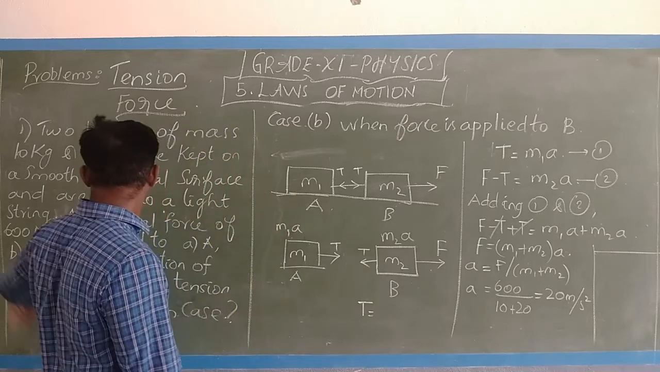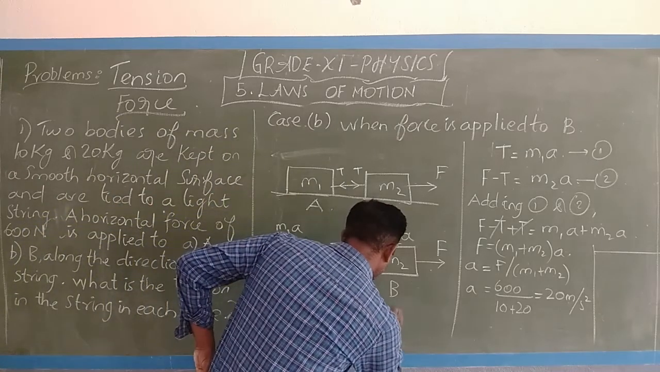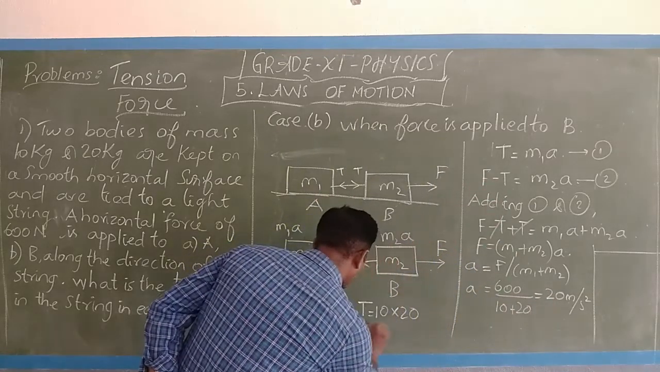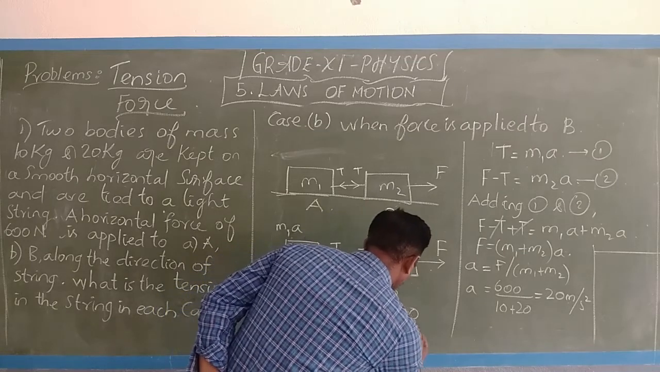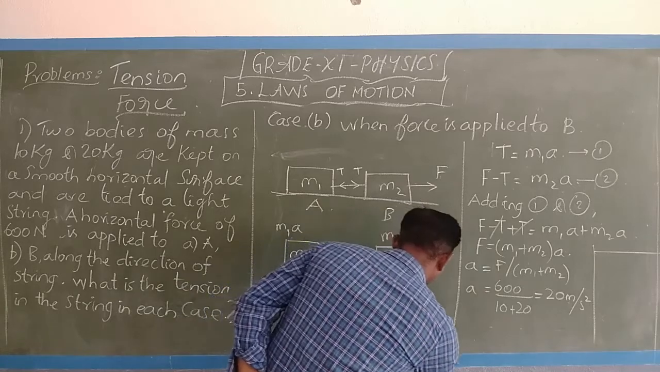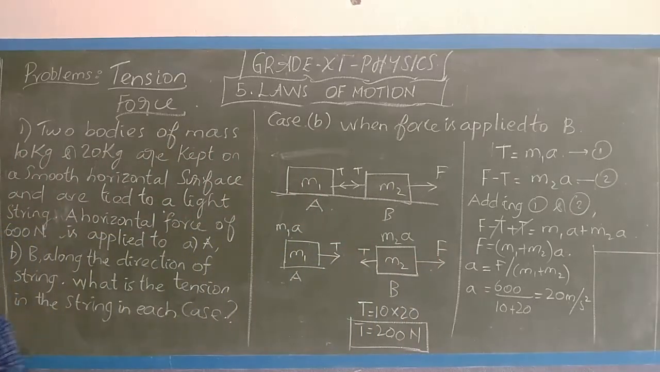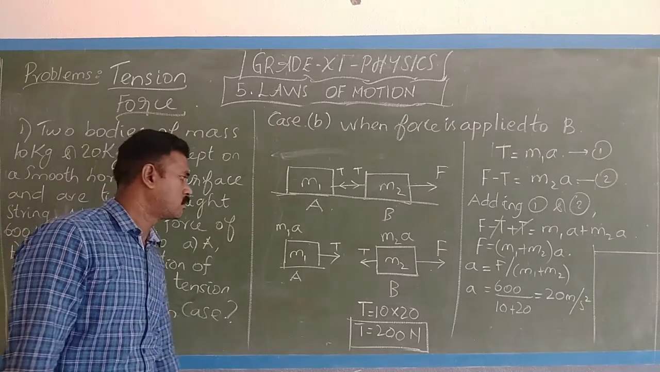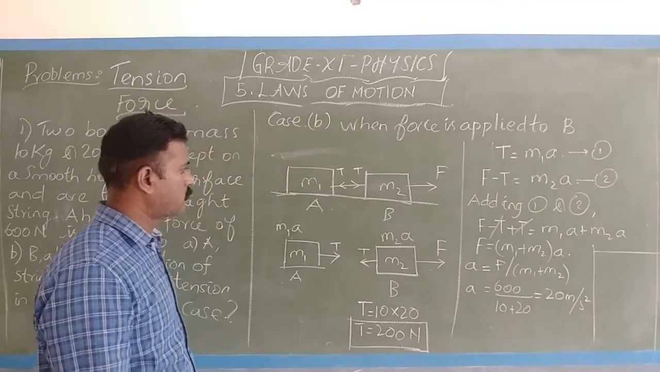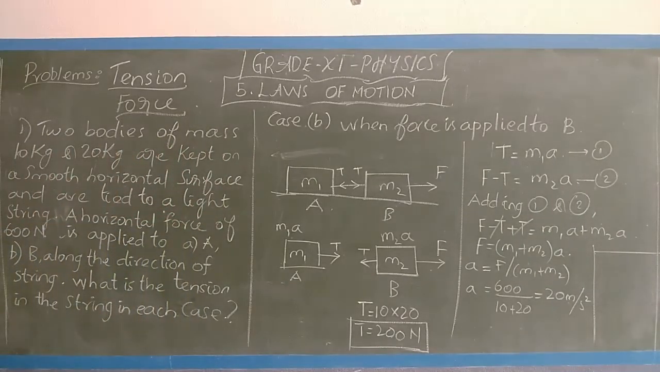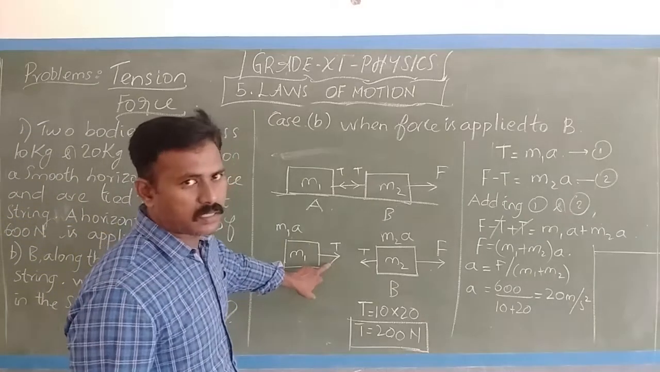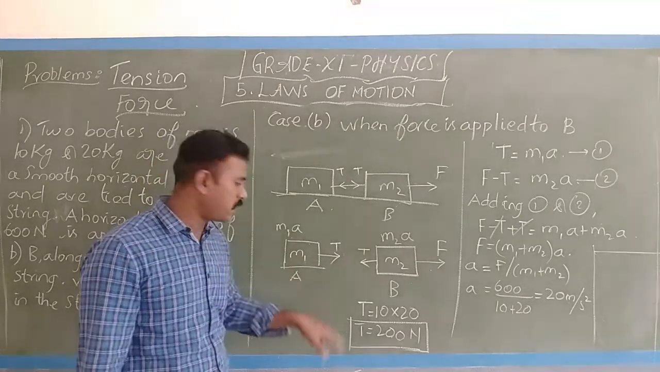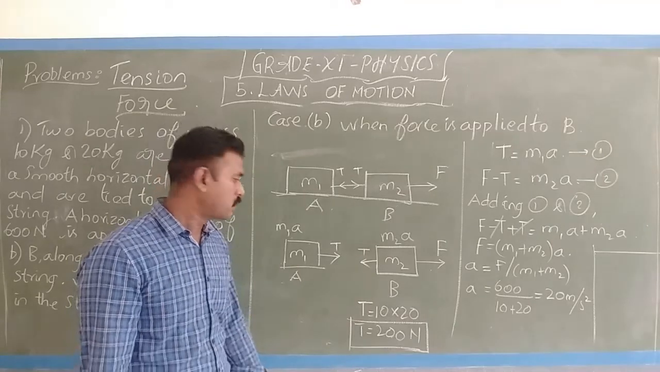What is the mass of A? That is 10 kg. Acceleration is, what you have found, 20. So then T is 200 Newton. So here the tension acting on this object A is 200 Newton. Okay.